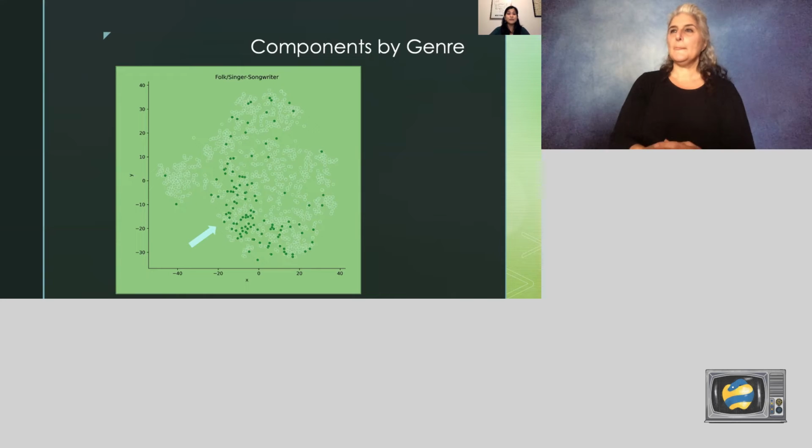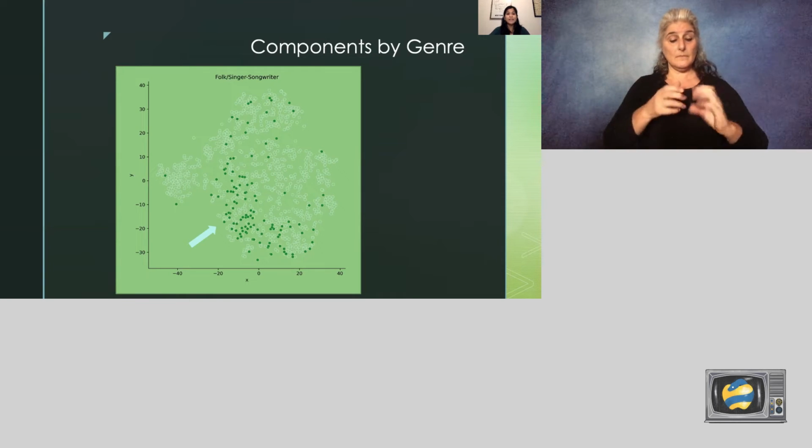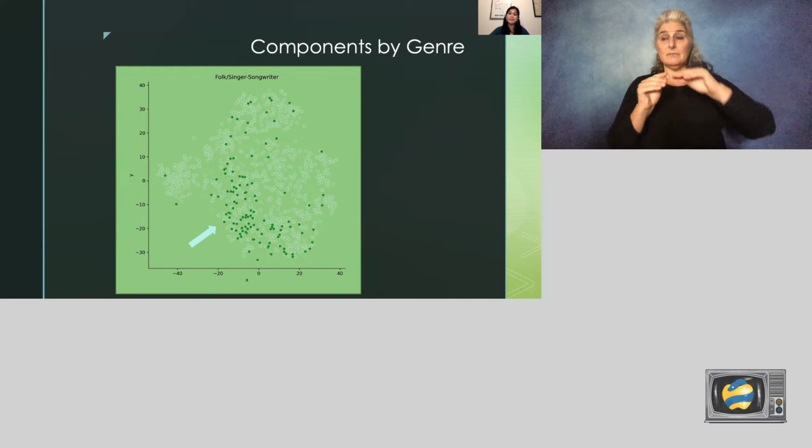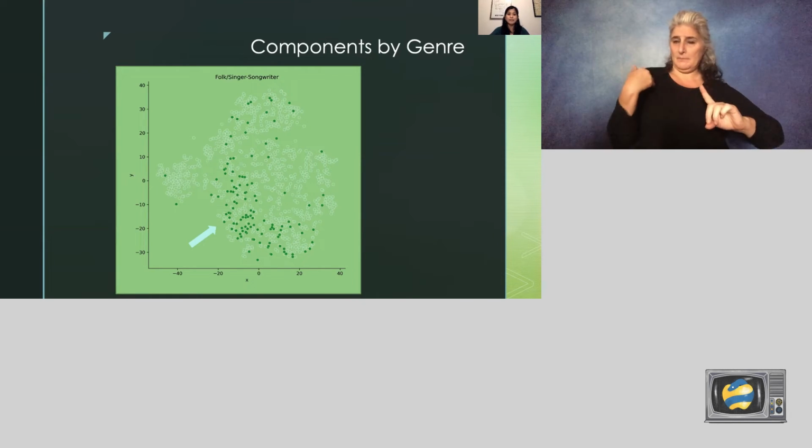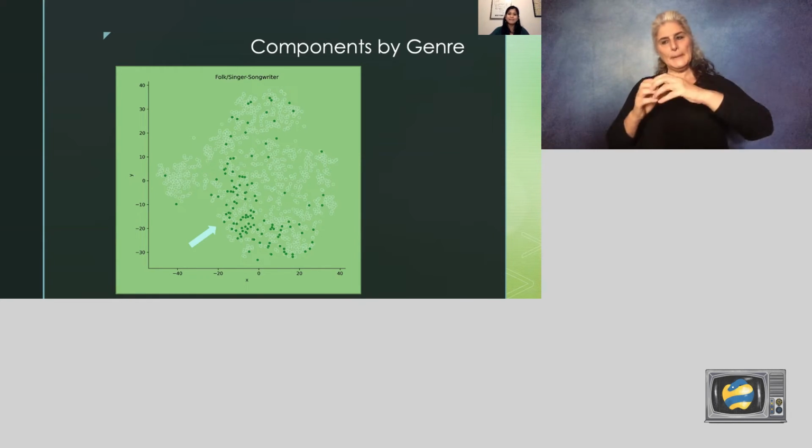Now for the folk singer-songwriter genre category. You see the cluster in the bottom center. It's not a tight cluster by any means, but there are clear clusters for albums in this genre category, demonstrated by the arrow.